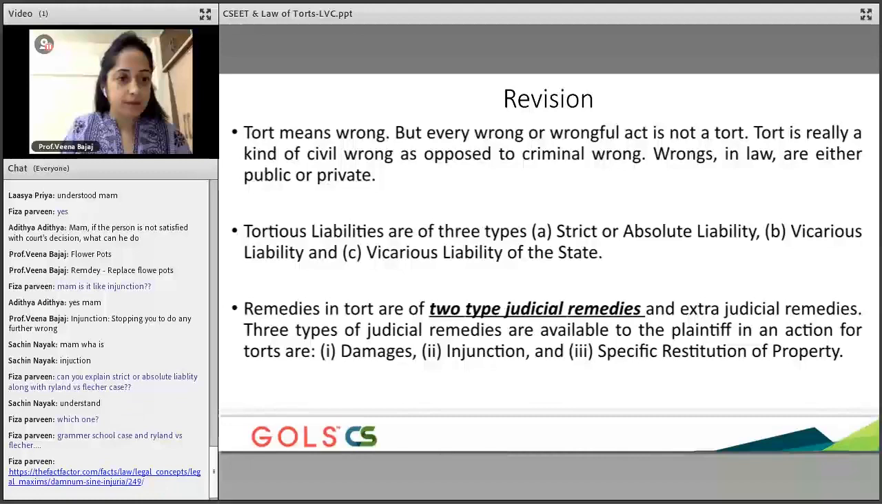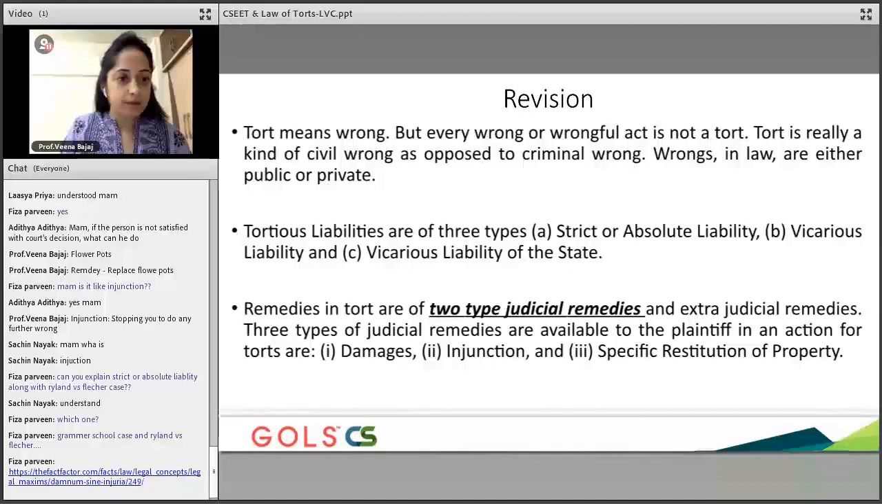Okay, revision we'll quickly see. Tort we know is wrong. It's derived from the Latin word tortum, which means any wrong. It is very, very important for you to understand that this is a civil wrong, not a criminal wrong. For a criminal wrong, you will not approach the law of torts. You will approach the IPC and CrPC. Okay, in terms of liability, we know that there are types: strict, absolute, vicarious, and then there is the vicarious liability of the state.